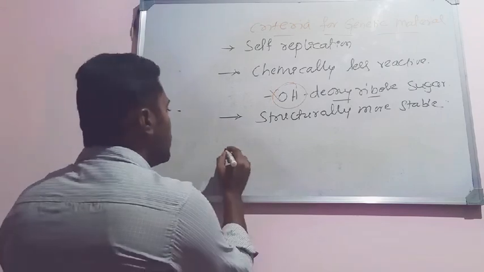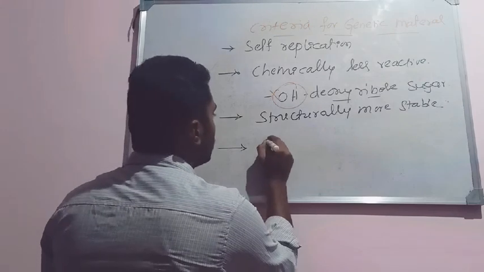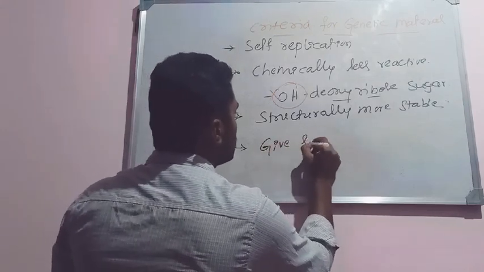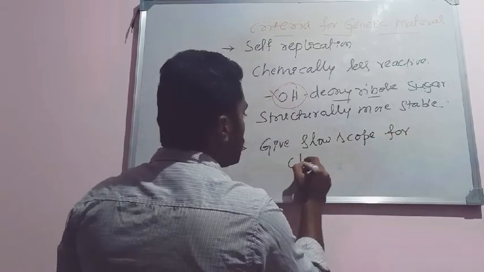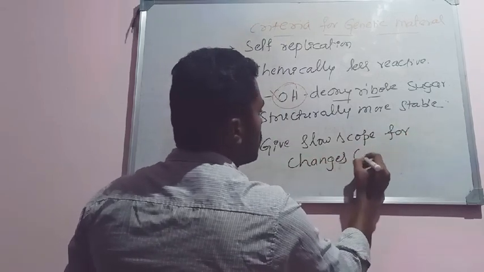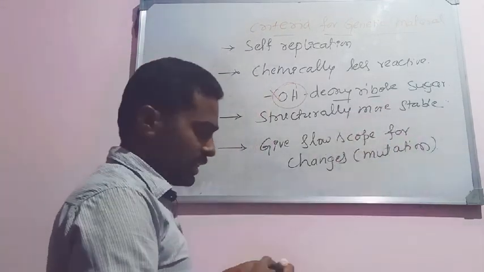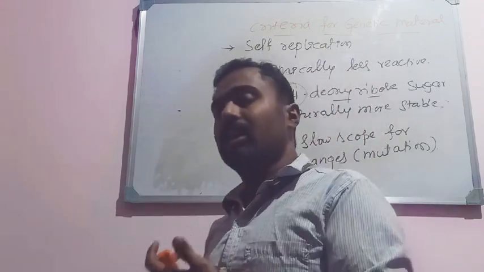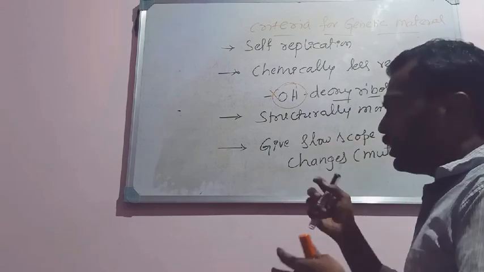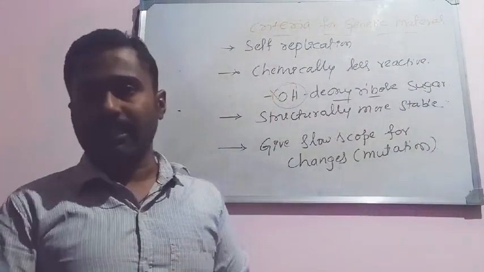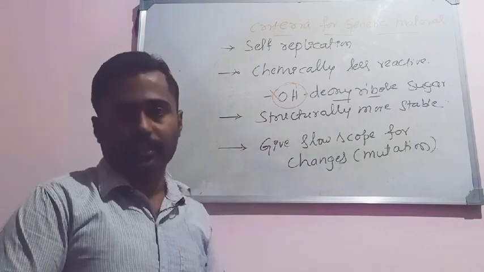And another thing, any molecule selected as a hereditary material should give slow scope for changes. Slow scope for changes means it should give very slow scope for mutations. You know what mutations are? The spontaneous heritable changes which take place in the gene or in the genetic material, that is what is called a mutation, isn't it? So a molecule to be considered as a hereditary material or a genetic material should give a slow scope for changes, meaning for mutations.